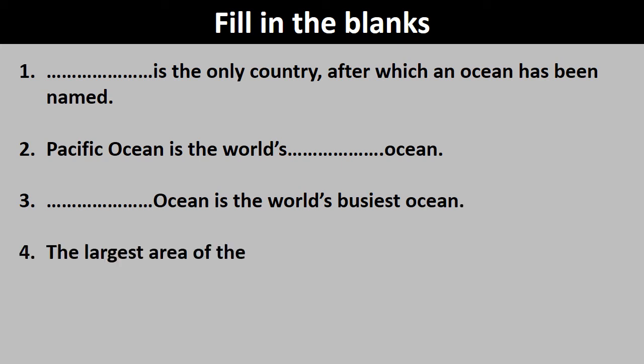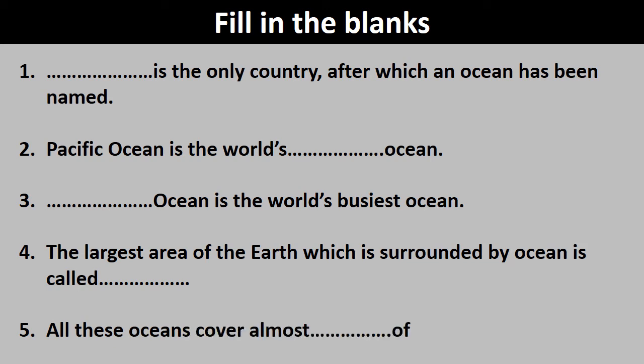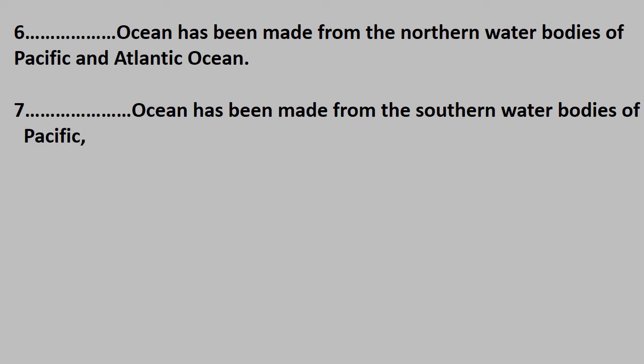The largest area of the earth which is surrounded by ocean is called dash. All these oceans cover almost dash of earth. Dash ocean has been made from the northern water bodies of Pacific and Atlantic Ocean. Dash ocean has been made from the southern water bodies of Pacific, Atlantic and Indian Ocean.